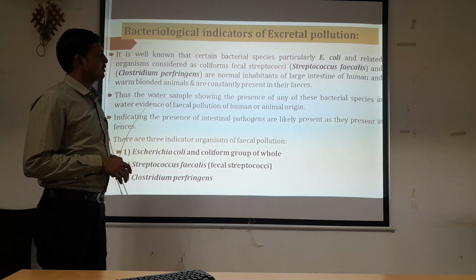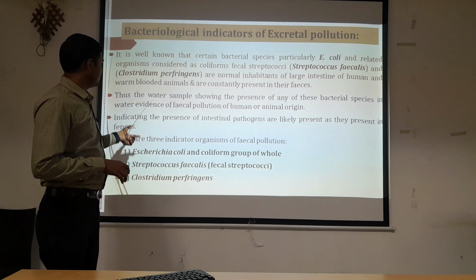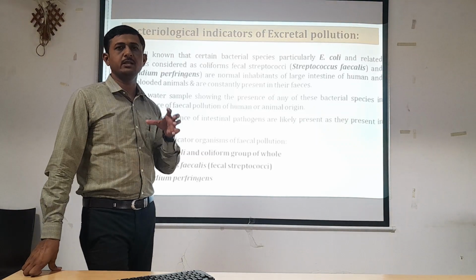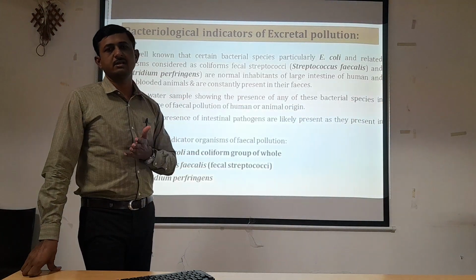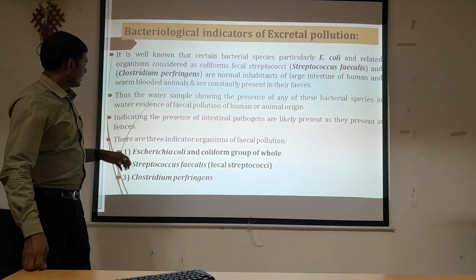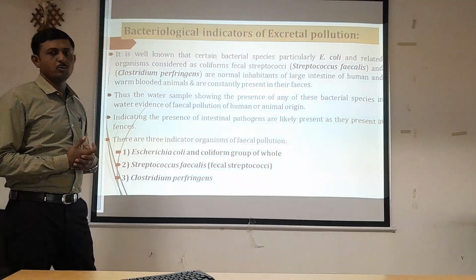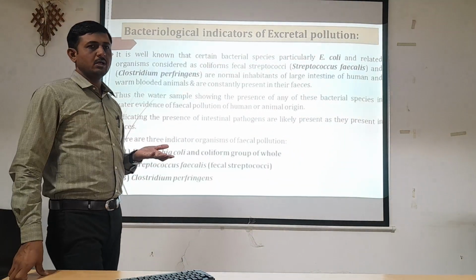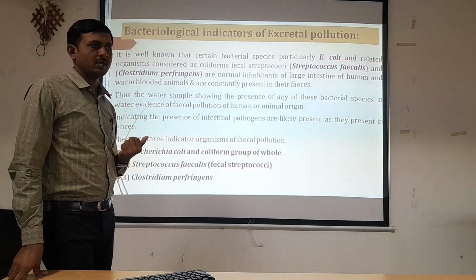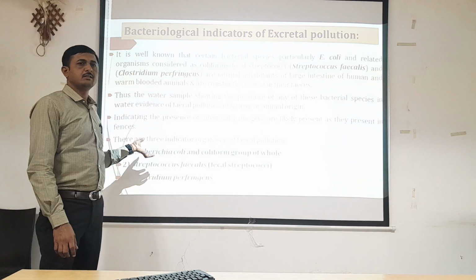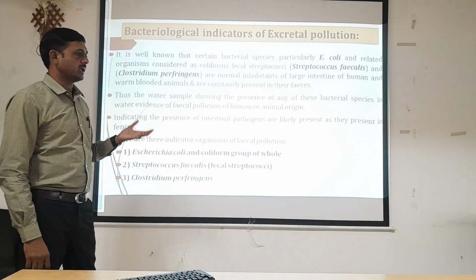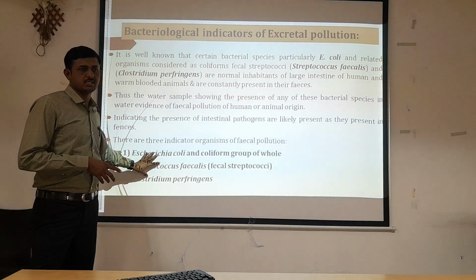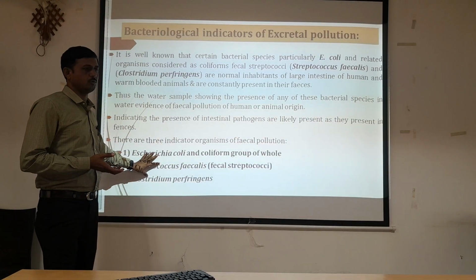Indicating the presence of intestinal pathogens, which are likely present as they are present in the feces. So if an indicative organism is detected in the water sample, we normally say that the water sample is contaminated with fecal matter. There are three indicator organisms of fecal pollution. Indicative organisms are representative organisms of the intestinal flora that are present in the fecal matter, and if they are found in the water sample, we can consider it contaminated with the feces of human or animal origin.